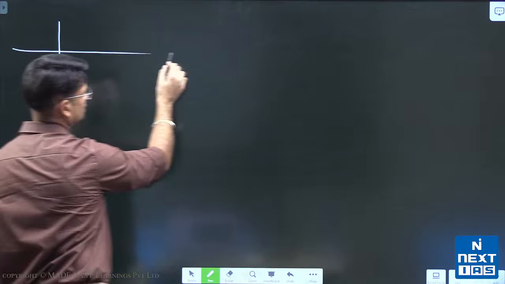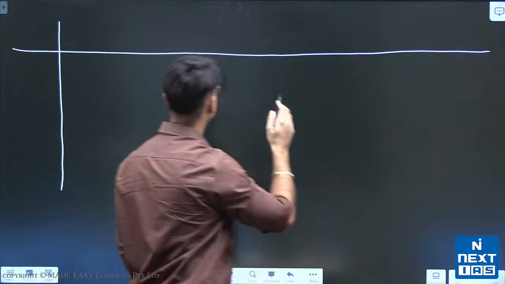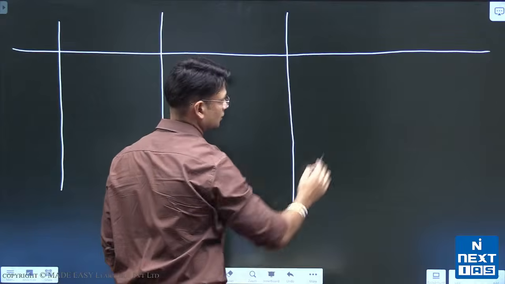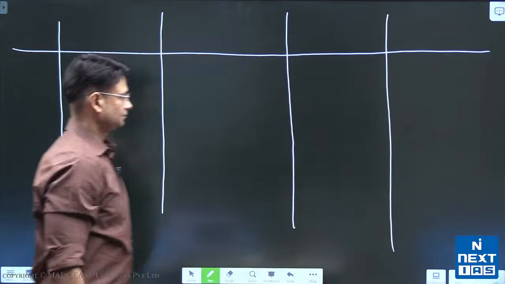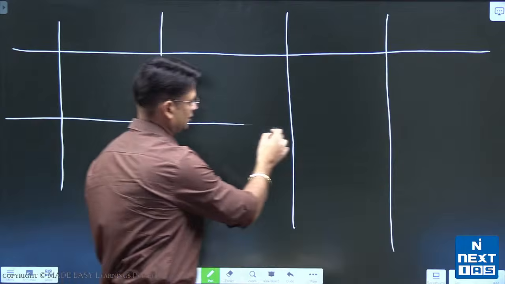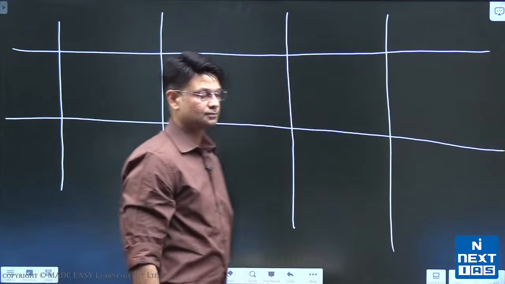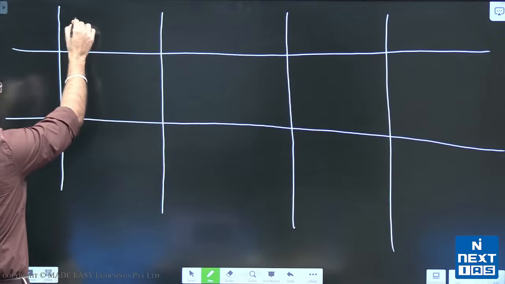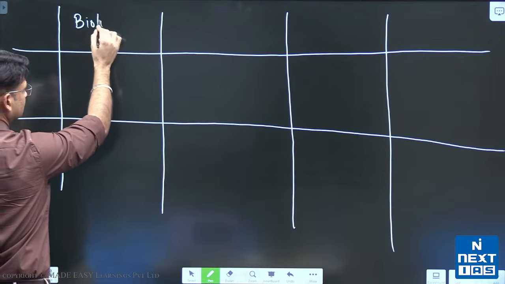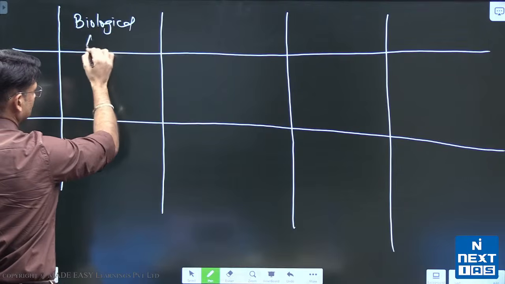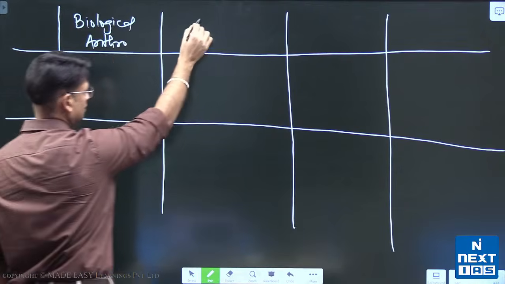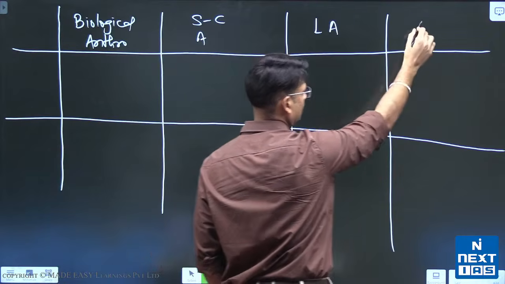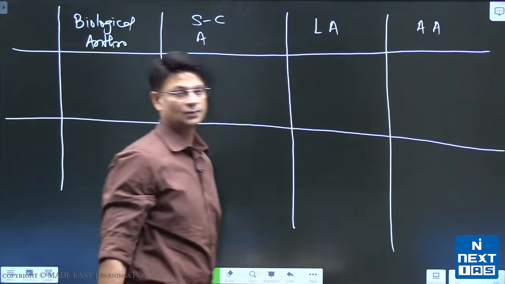Let me place all of these things in a kind of graph, and there you will find something better. So let's see the definition of anthropology through its scope. Anthropology has four major sub-branches: biological anthropology, which studies the biological aspect; similarly, socio-cultural anthropology, linguistic anthropology, and archaeological anthropology.